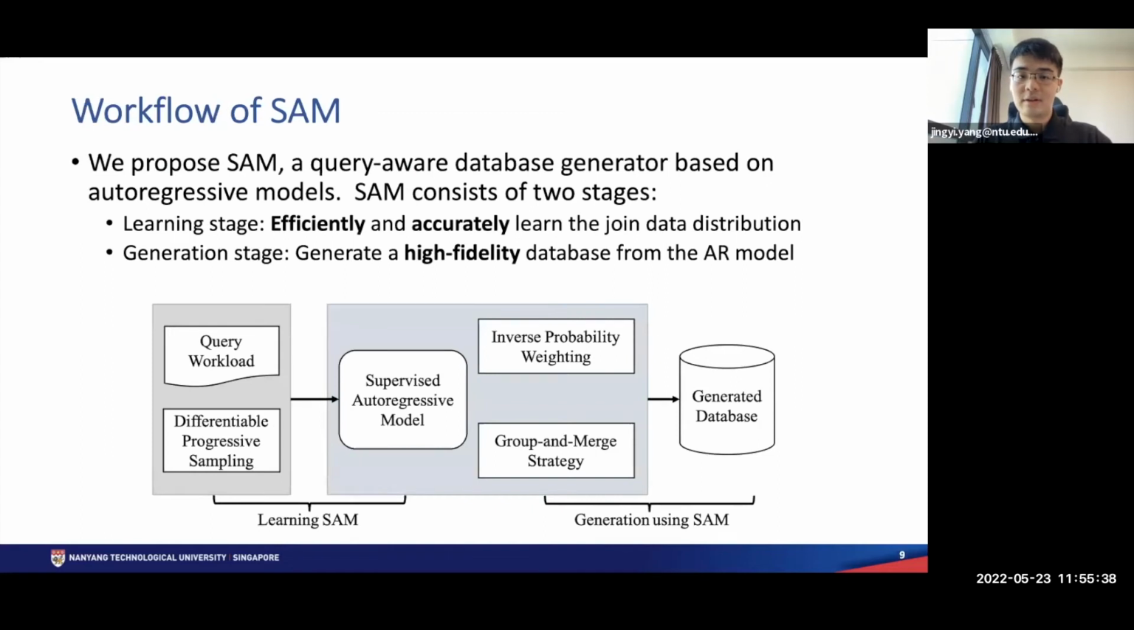First, let's look at the workflow of SAM. SAM is a query-aware database generator based on autoregressive models. SAM consists of two stages, the learning stage and the generation stage. At the learning stage, SAM efficiently and accurately learns the joint data distribution using differentiable progressive sampling. At the generation stage, with the supervised autoregressive model, we generate a high-fidelity database from the autoregressive model using inverse probability weighting and the group and merge algorithm.